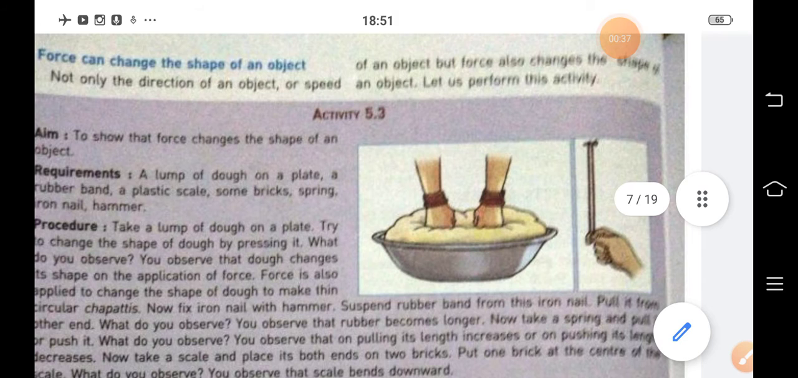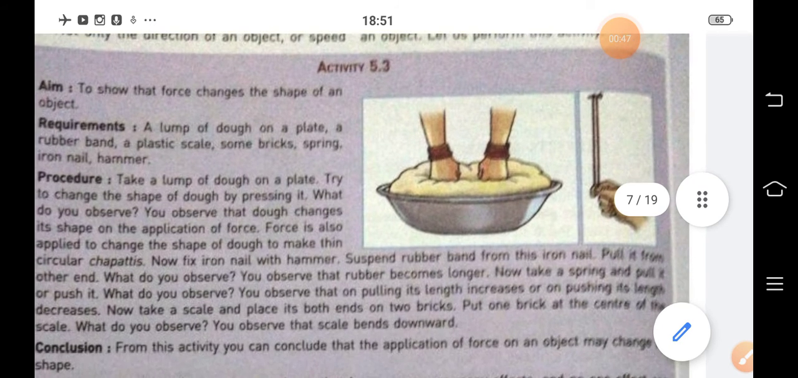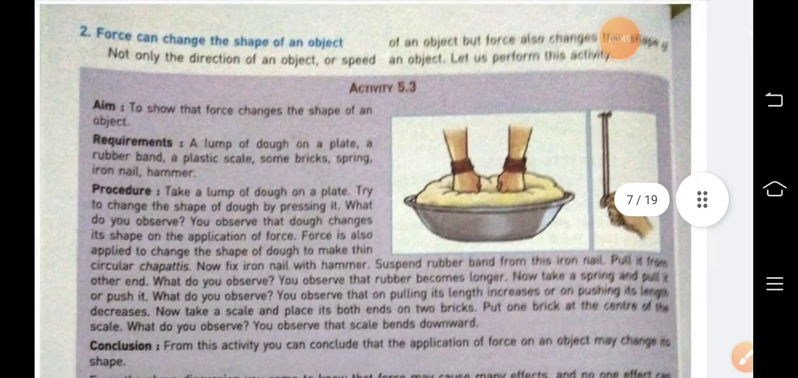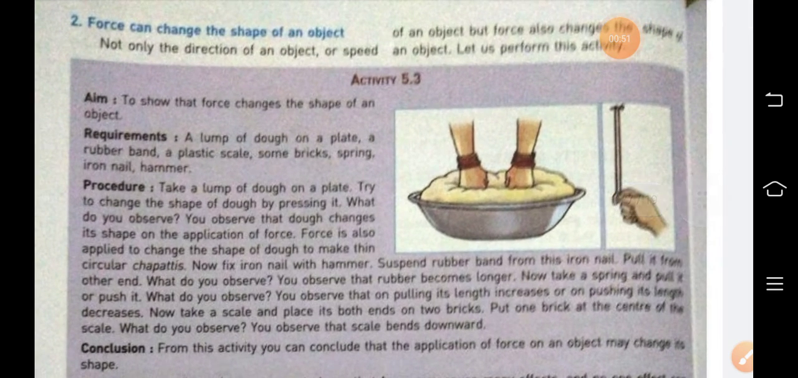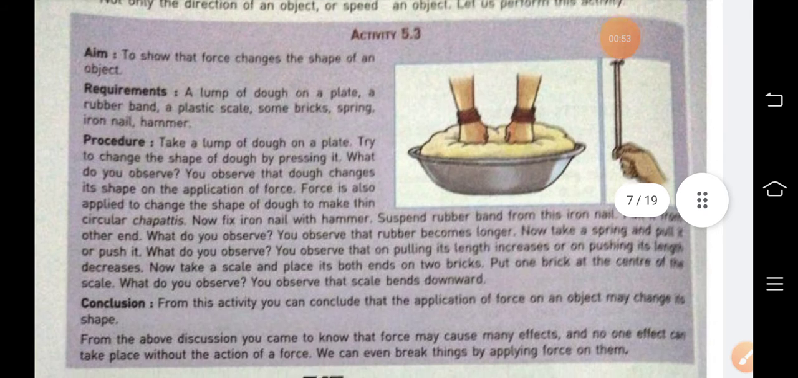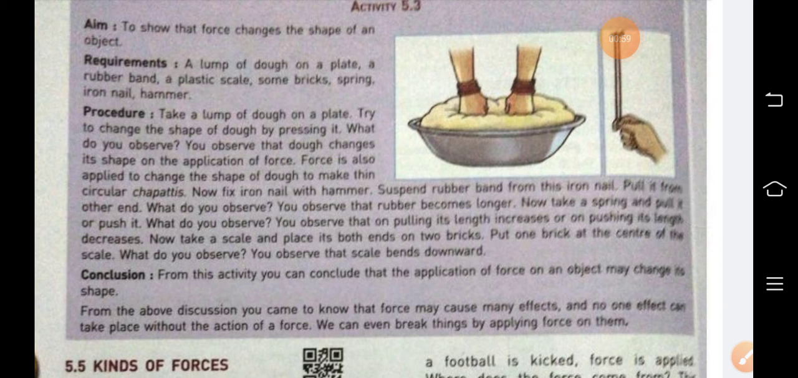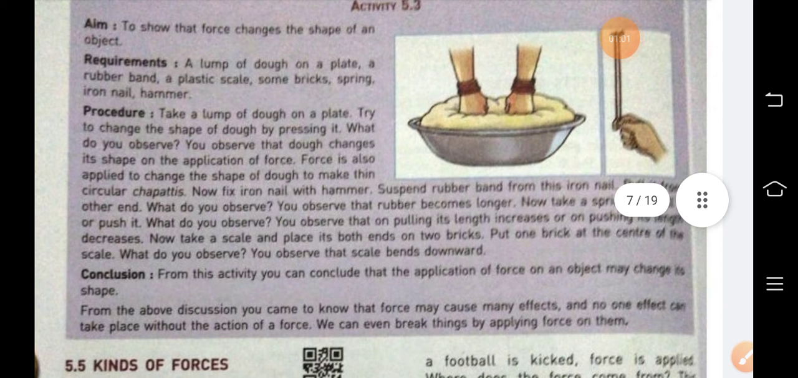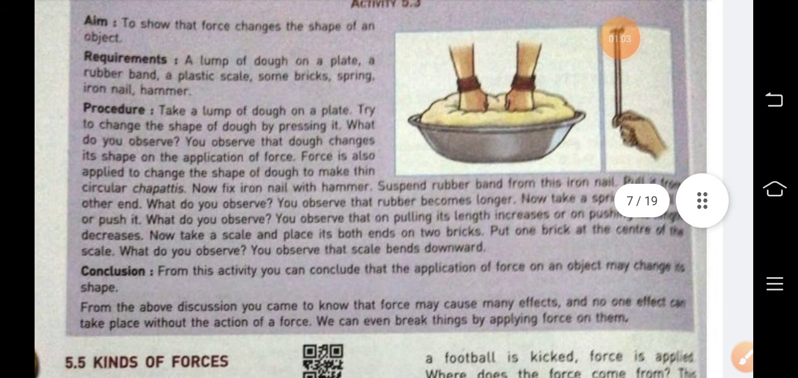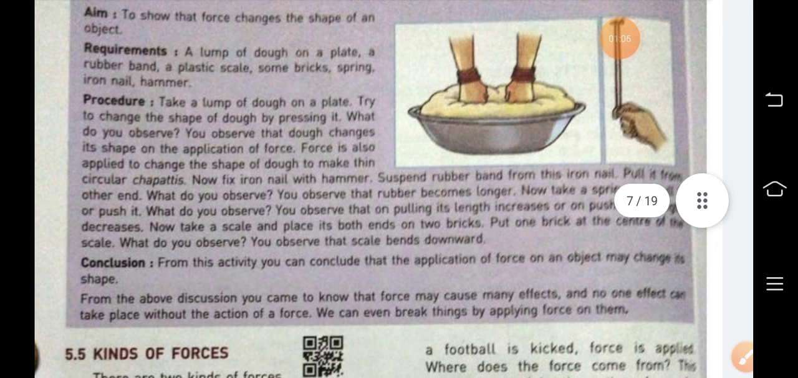So the shape of dough can change on pressing with a rolling pin to make chapatis. So this activity is here to show that force changes the shape of an object. A lump of dough on a plate you can do, or you are seeing at your home when your mother makes a chapati by using flour.